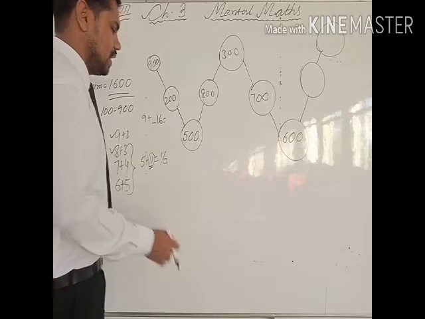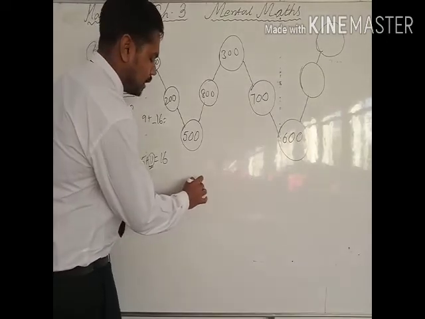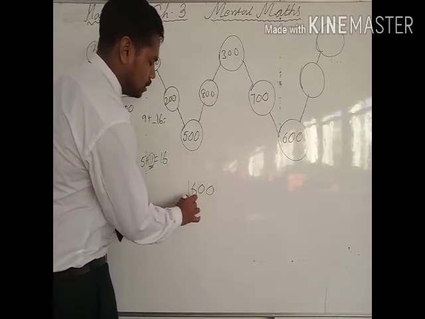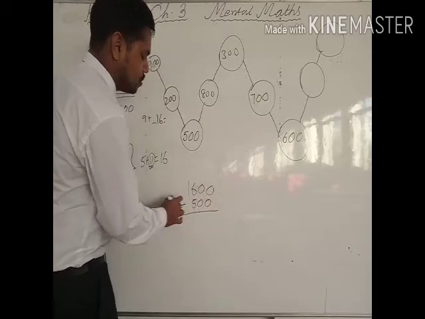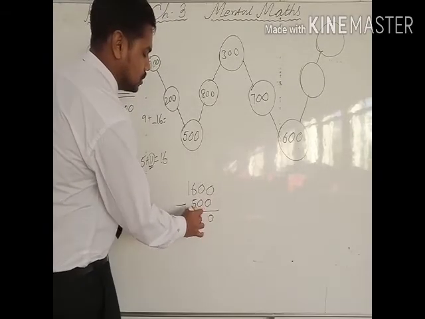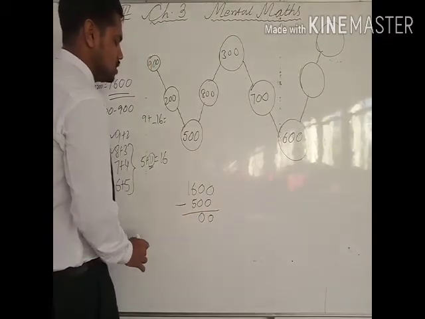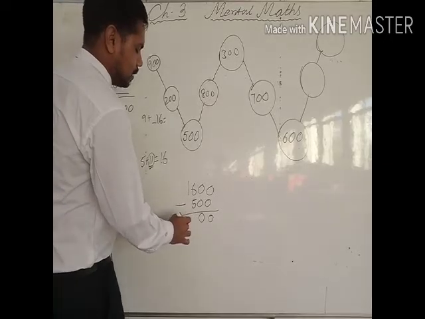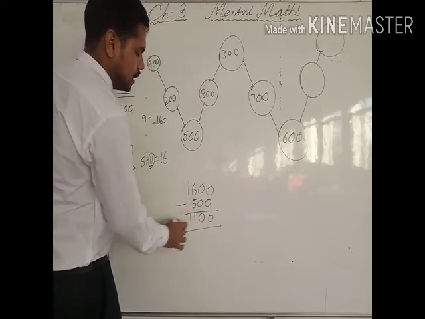If it is not coming directly, then we will write 1600 here and 500 here. After that we will subtract, so how much will come? 0 0, 5 plus how much is equal to 16? 11, right? 1 1. So 1100.